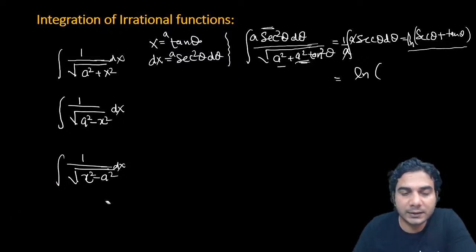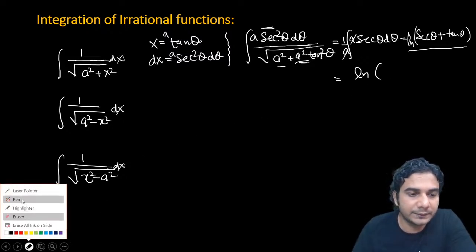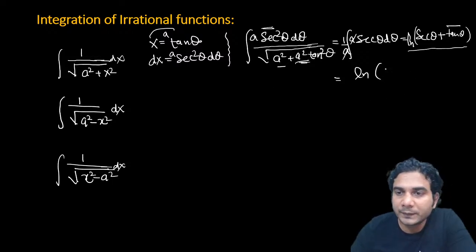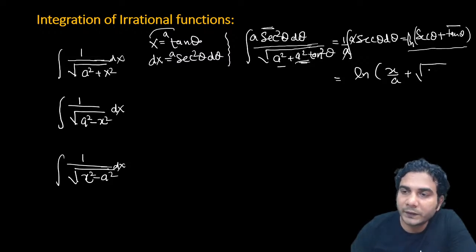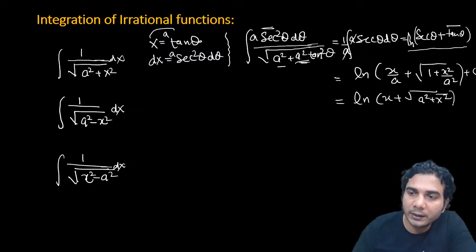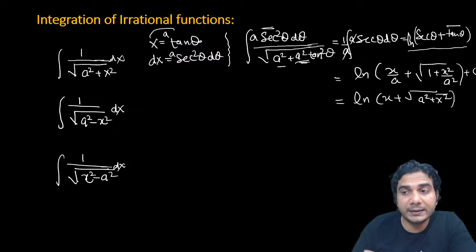This tan theta is, 1 minute guys. So this tan theta is x upon a, and sec theta will be what? Under root of 1 plus tan square, so 1 plus x square upon a square, right? Plus c. Now you can take this a common, LCM, so it will finally be ln of x plus under root of a square plus x square, all right, divided by a, so you can write minus ln a, and you can club that with this arbitrary constant because ln a is a constant, all right.